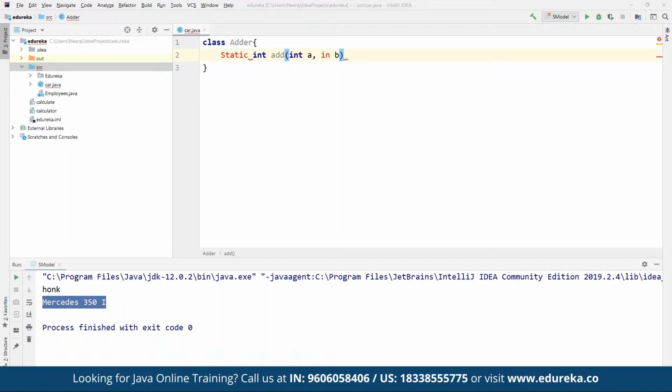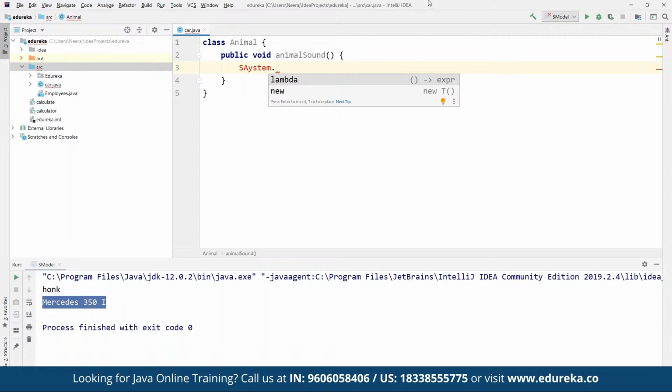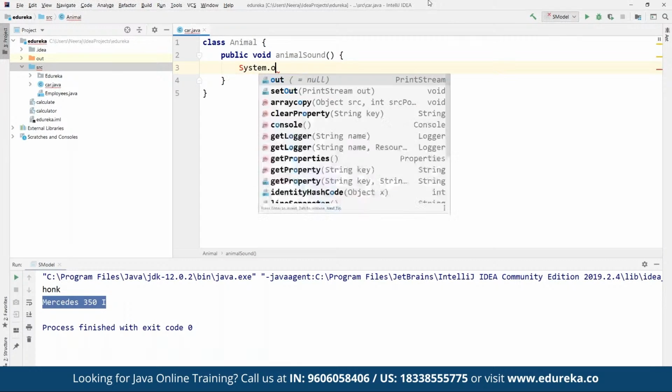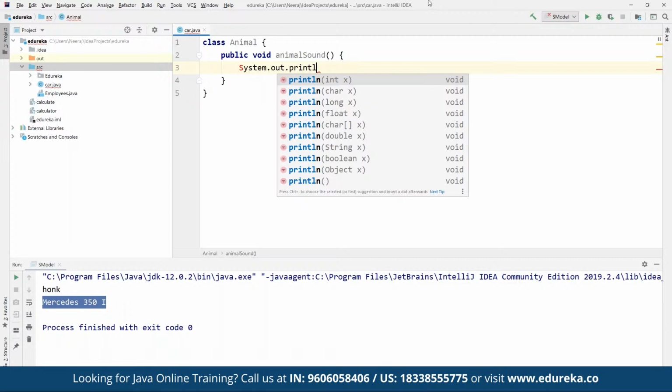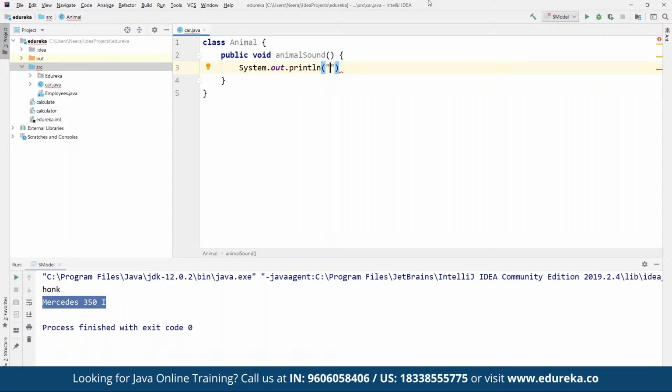To understand this in much better terms, let's take the help of a simple example where we can make use of it. Let's take the example of a zoo. Let's say here we define a class Animal, and in the Animal class we have a public void method, animal sound. Here we can define a statement, System.out.println, a new line, and here we can define the message. So we define "making sound", a simple statement.